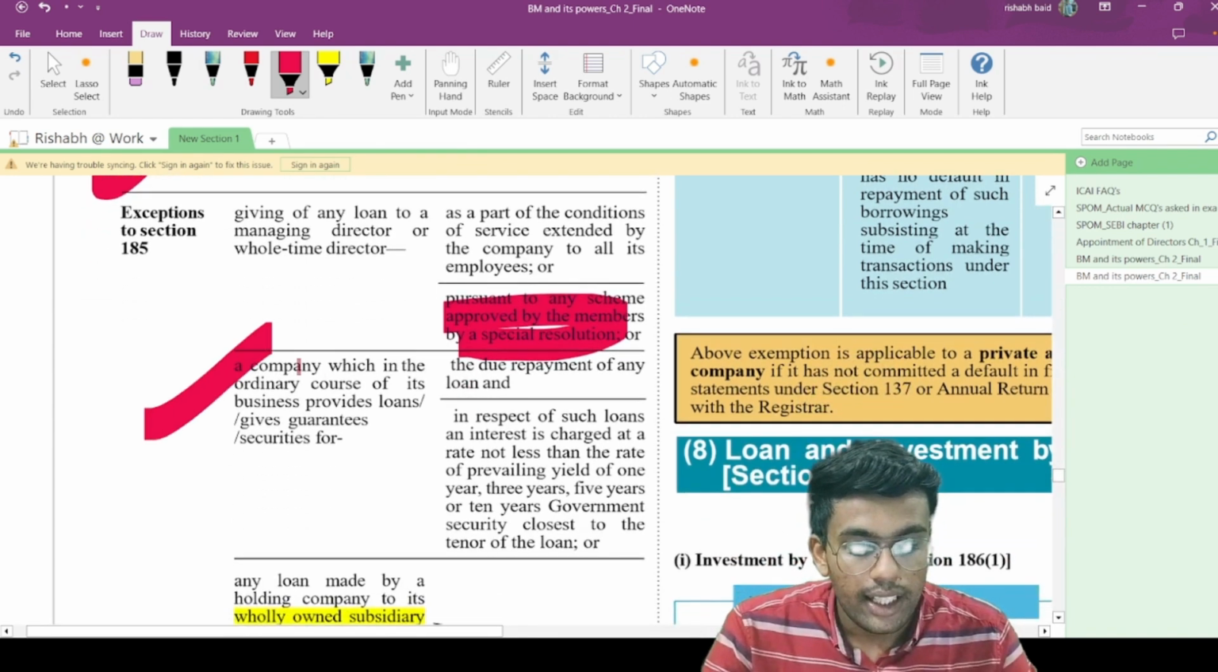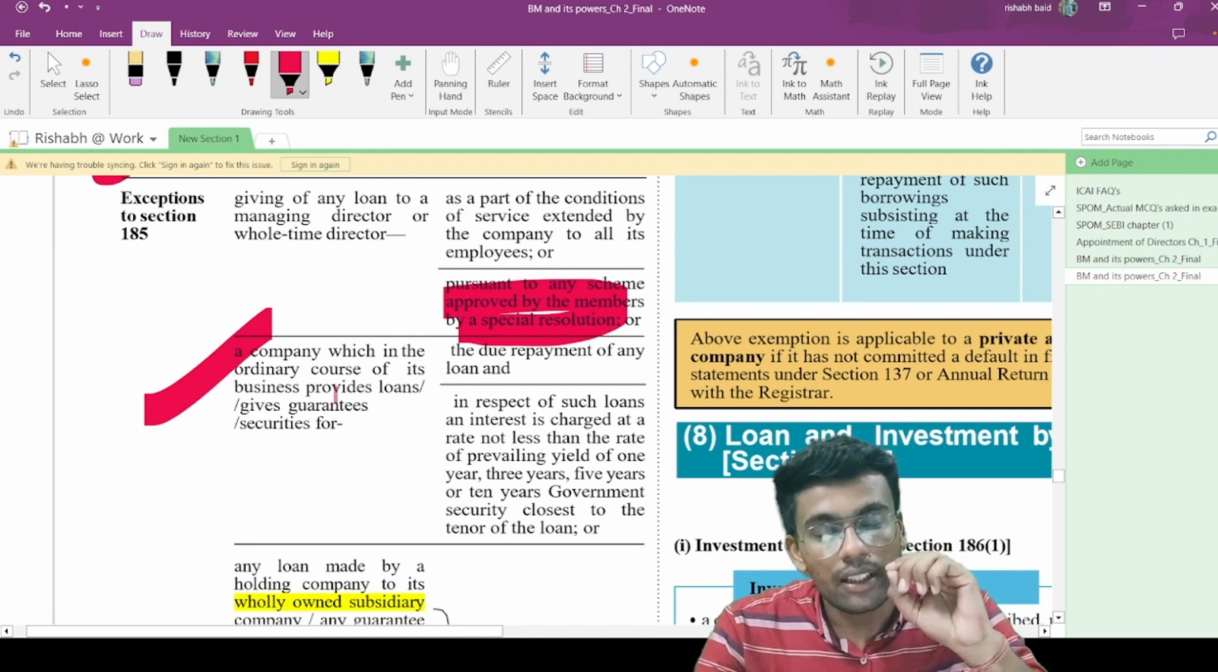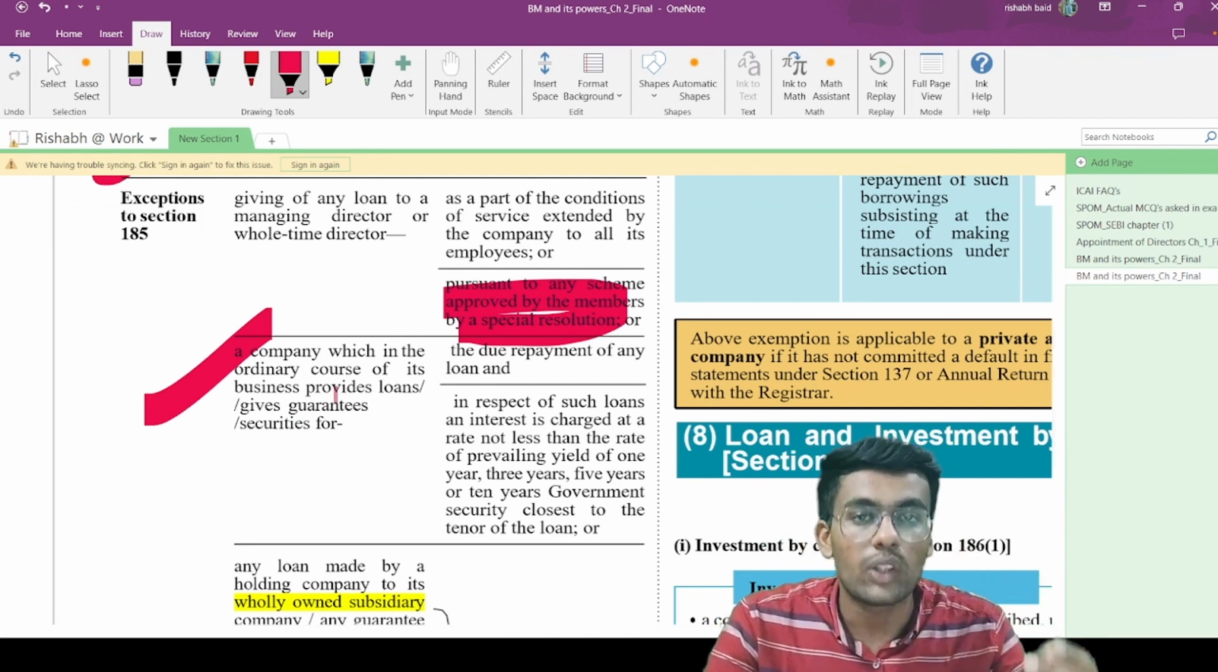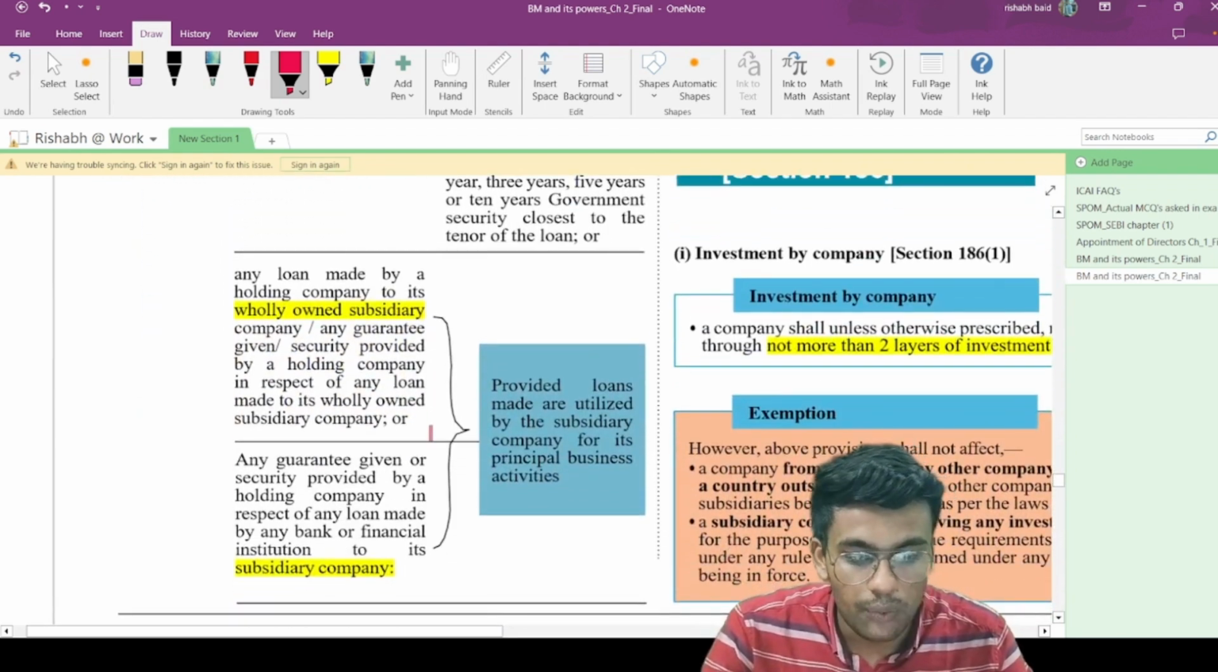The second point is where a company, in the ordinary course of business, has as its business the providing of loans. In that case, the loan can also be granted. This is what this provision talks about.